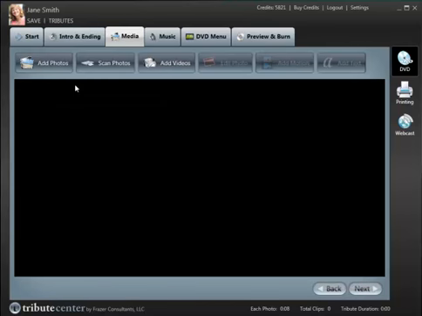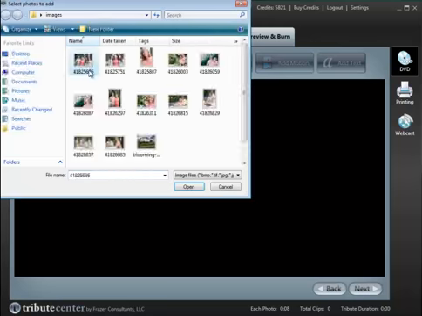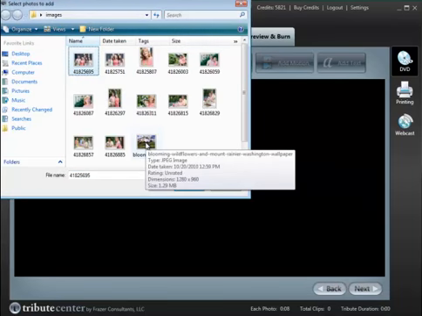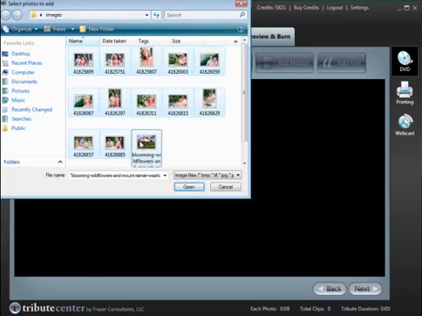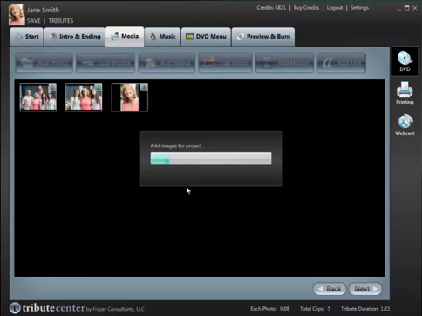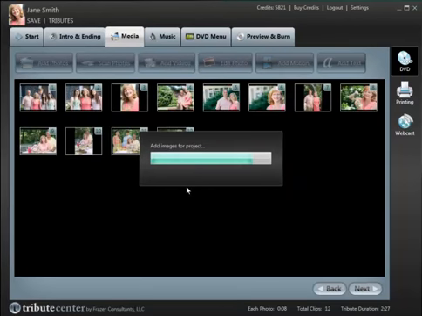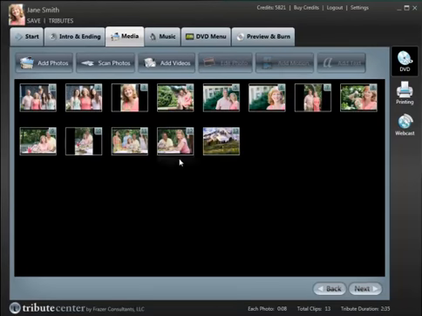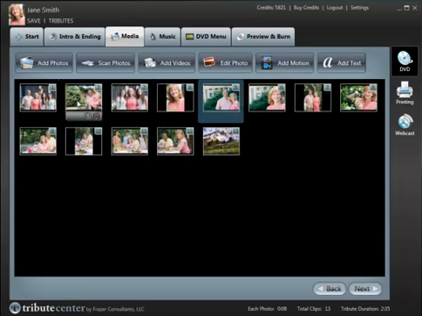In the media screen, the first step is to add photos. Click the Add Photos button, hold down your Shift key, click the first and the last picture in your project, click Open, and that'll insert your photos. If you want to change the order of your photos at all, simply drag and drop the photo to a different position and let go.